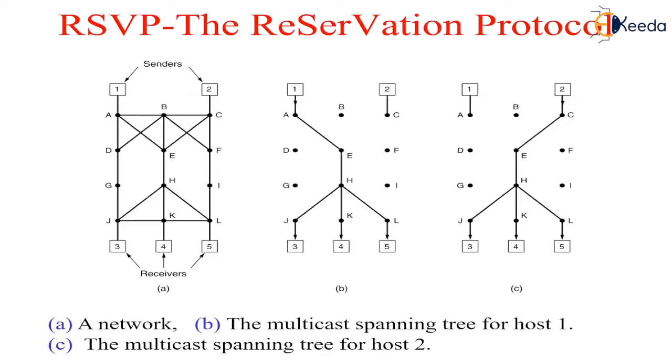To get better reception and eliminate congestion, any of the receivers in the group can send a reservation message up the tree to the sender. The message is propagated using the reverse path forwarding algorithm. At each hop, the router notes the reservation and reserves the necessary bandwidth. If insufficient bandwidth is available, it reports back failure. By the time the message gets back to the source, bandwidth has been reserved all the way from the sender to the receiver making the reservation request along the spanning tree.